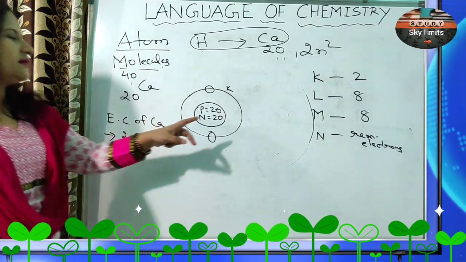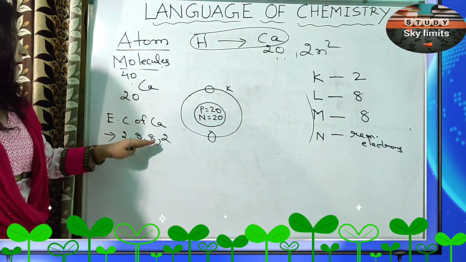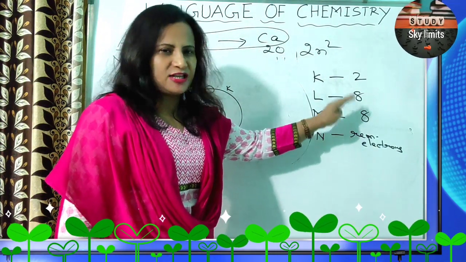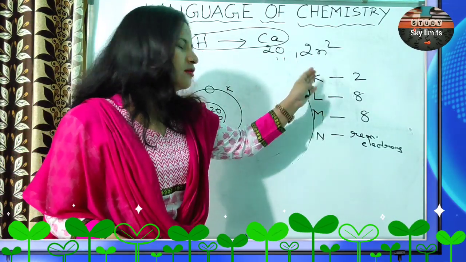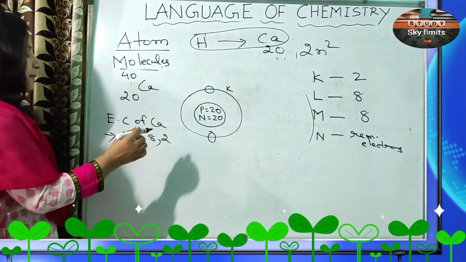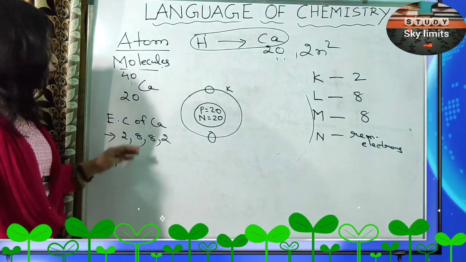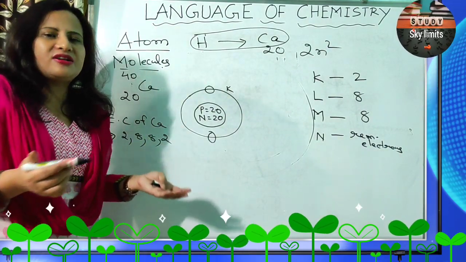Now why did I say that you keep the M shell as 8? Because if the maximum capacity you will be studying is 18, actually it is 18 only, but up to atomic number 20 you can follow this. Clear? The theory says that the outermost shell cannot have more than 8 electrons.